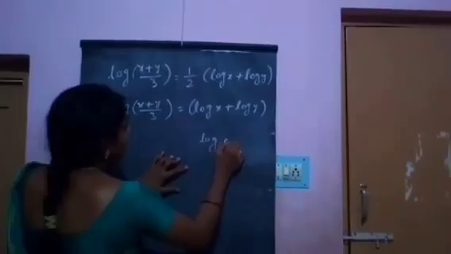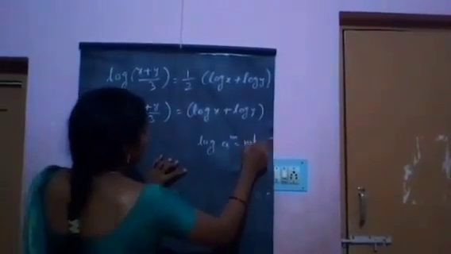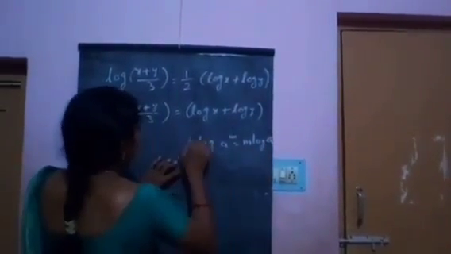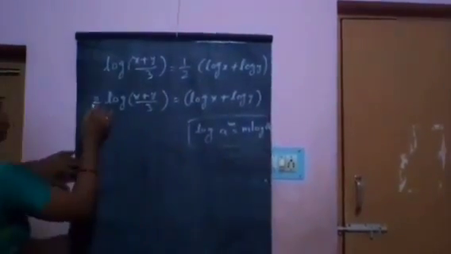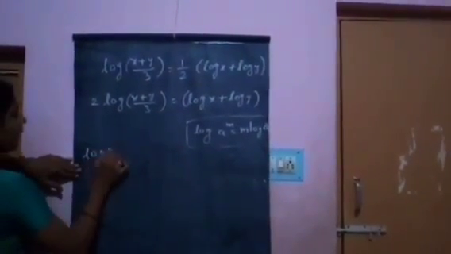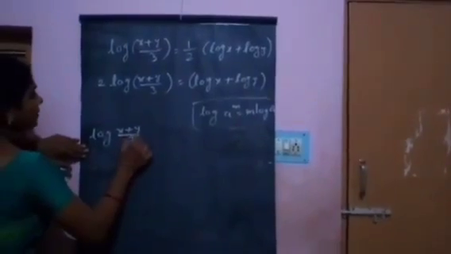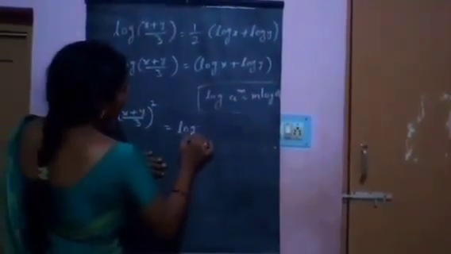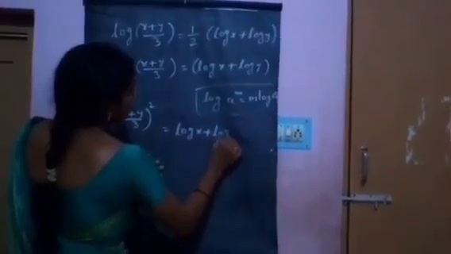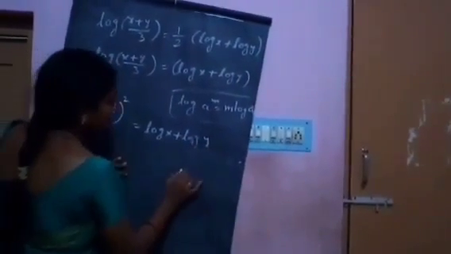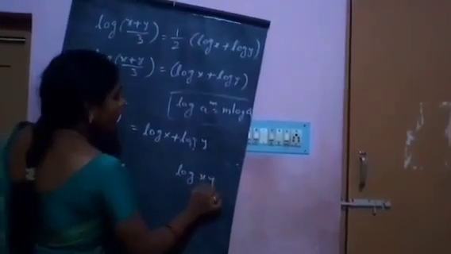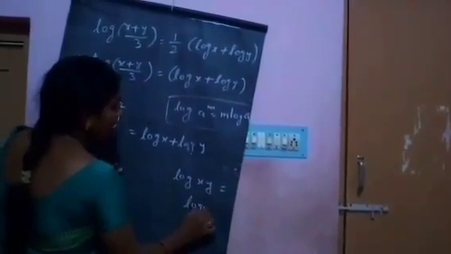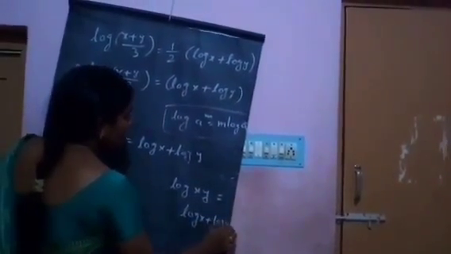Using log a power m equals m log a, log of x plus y by 3 whole square equals log x plus log y.